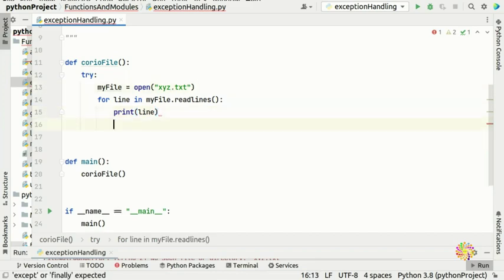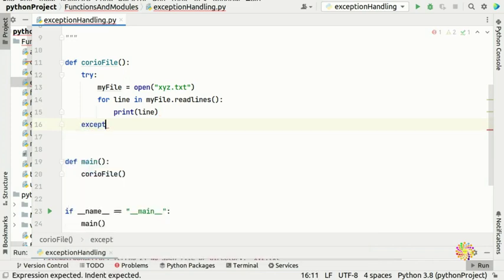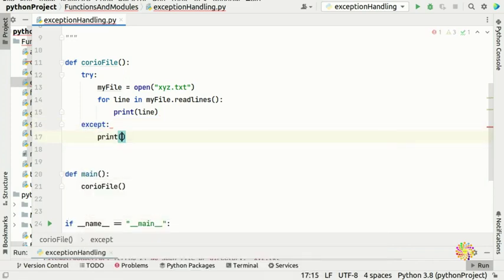And now we're going to put our except here. What's in the except? We're going to put a print. We're going to say, hey buddy, the file you tried to open does not exist.